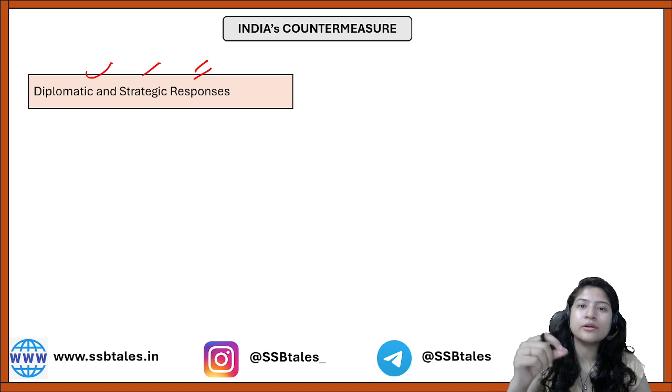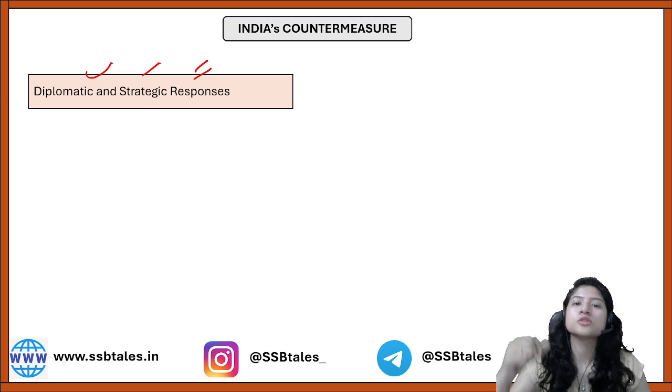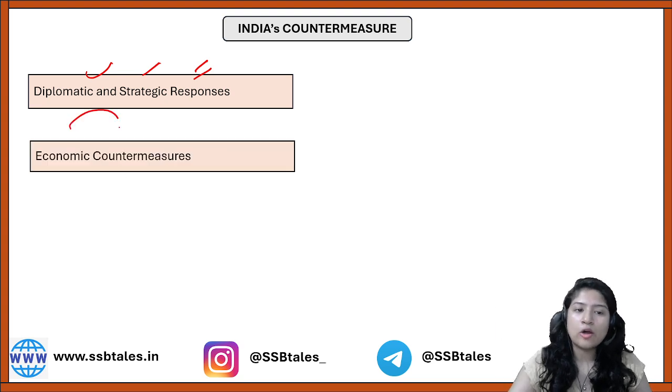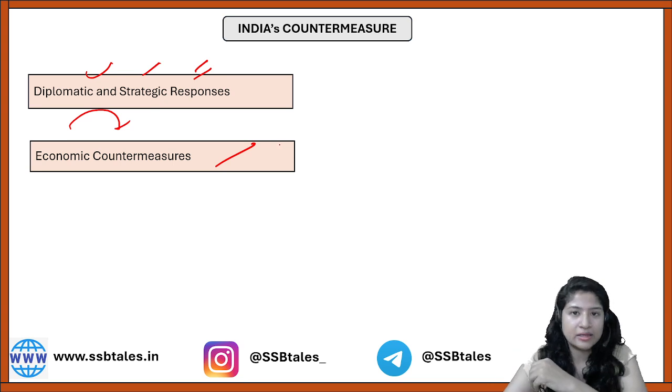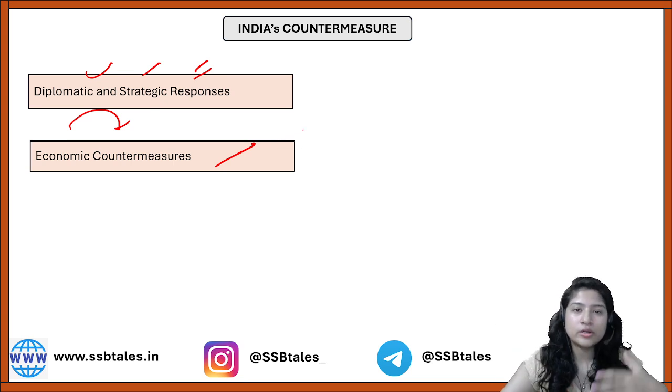ठीक है, तो अपनी जो territorial का जो क्लेम है उसको वो ज्यादा उसको फॉरवर्ड करते हैं, ठीक है। Secondly, if you talk about the economic countermeasures, right, I will give you one such example. Currently, what China is doing, they are bypassing the Strait of Malacca, right? So similarly, to counter that, India has come up with one corridor which is named the International North South Transport Corridor.